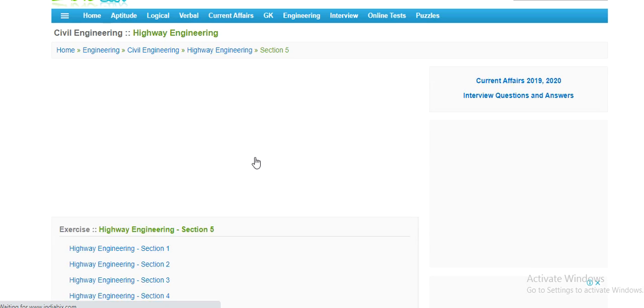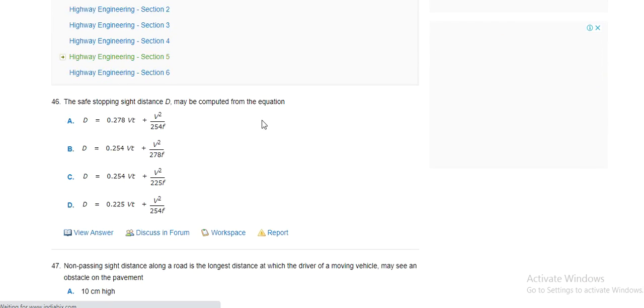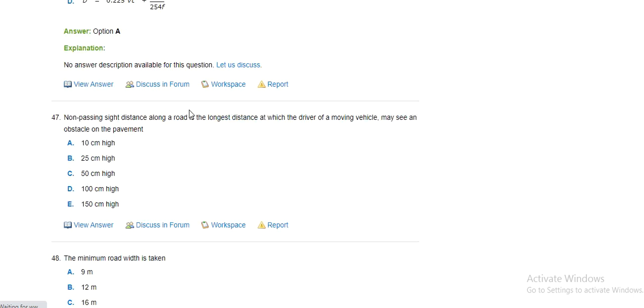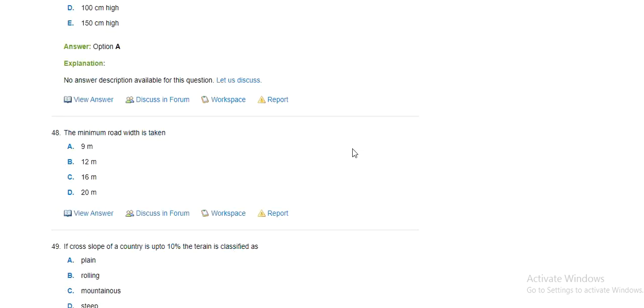Question number 10. The safe stopping sight distance is computed from the following equation: 0.278 Vt plus V squared by 254 f. Non-passing sight distance along a route. The driver of a moving vehicle may see obstacles on a pavement of 10 cm height.